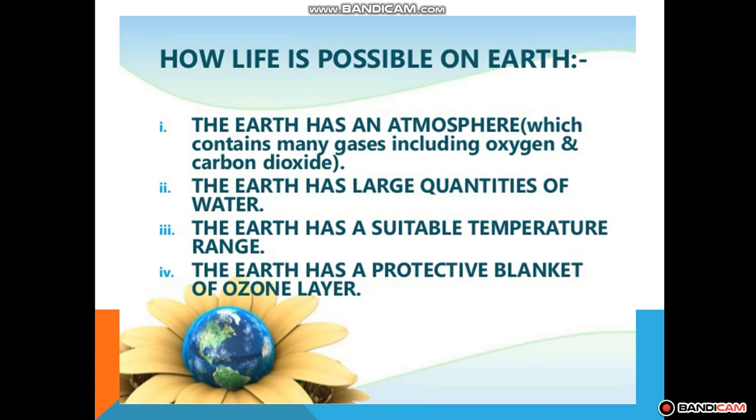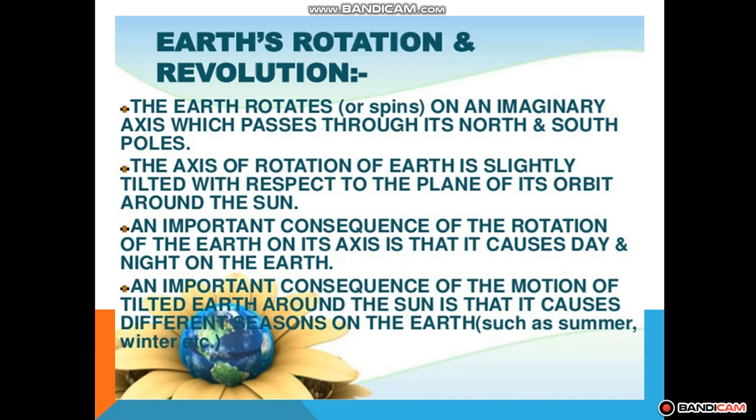From space the Earth appears blue-green due to reflection of light from the water and land mass on the Earth's surface. हमें अर्थ क्या है, स्पेस से ग्रीन और ब्लू दिखती है. It's due to the reflection of the greenery and the land mass of the surface. The axis of rotation of Earth is not perpendicular to the plane of its orbit. So it's all about life existing on Earth.